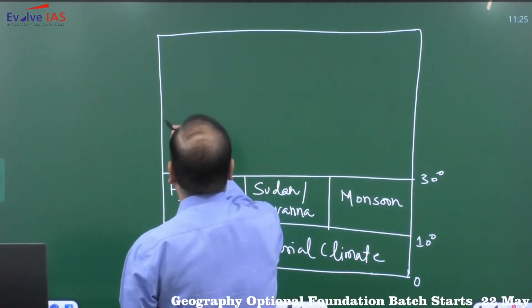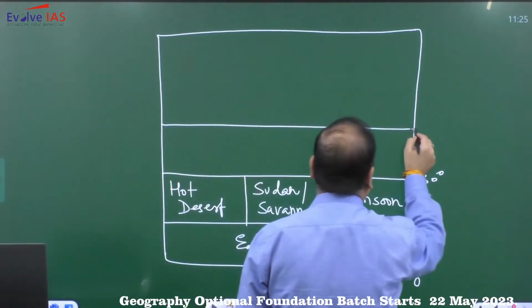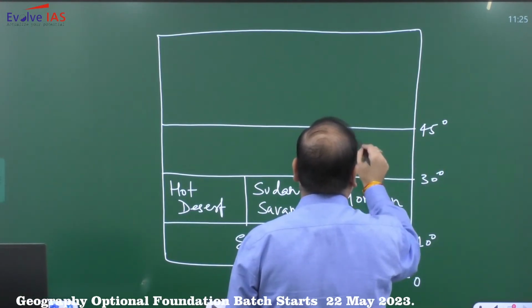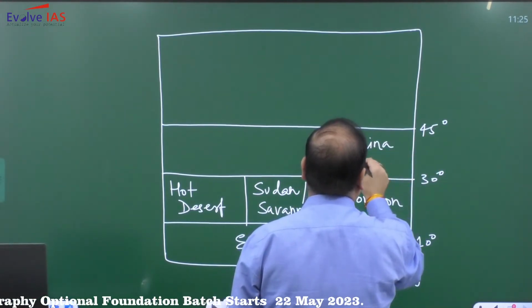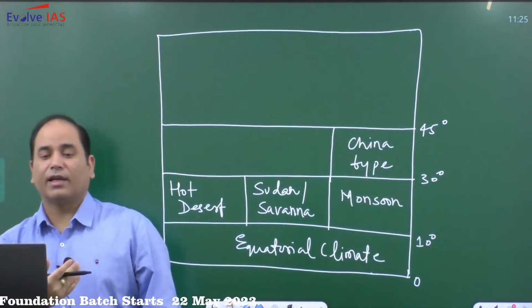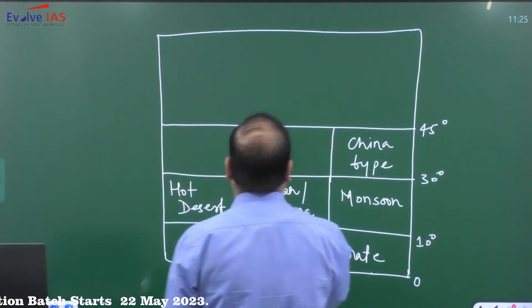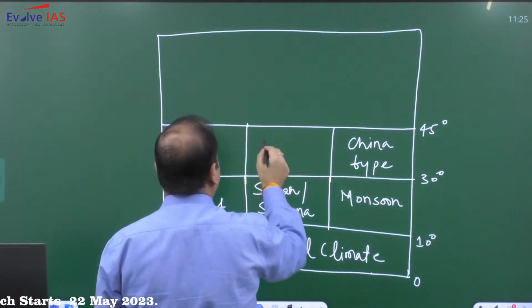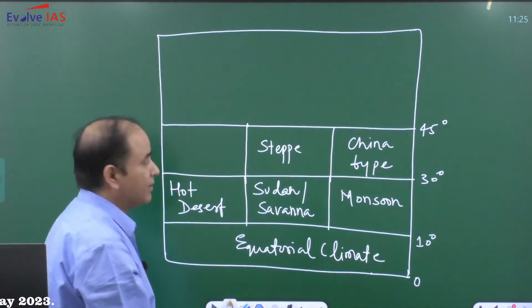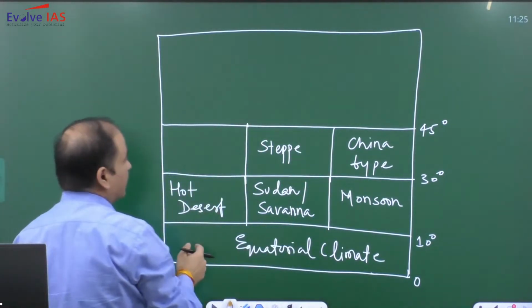Then between 30 to 45 degree, on the eastern side we have the China type of climate. This China type of climate is also referred to as Gulf type of climate, Natal type of climate. And then we have steppe, mid-latitude grassland.